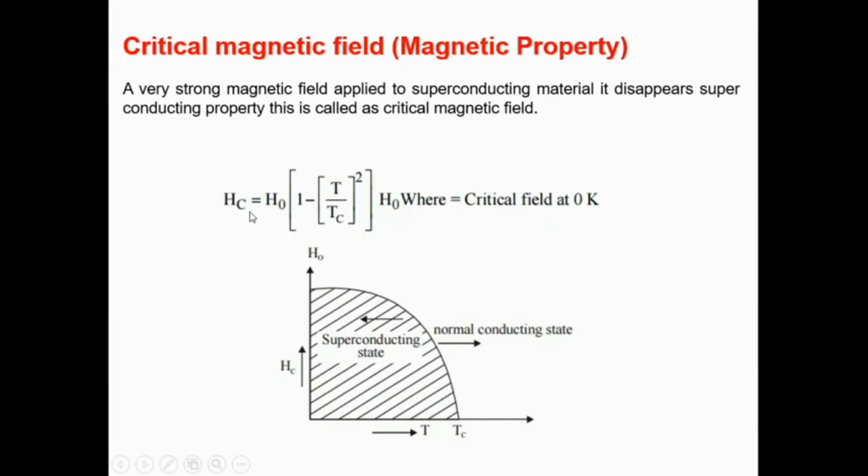Next is critical magnetic field. Similar to critical temperature, when a very strong magnetic field is applied to a superconducting material, it disappears the superconducting nature. This is called the critical magnetic field. Again, see the graph: along the x-axis is temperature and along the y-axis is the change in magnetic field. Within the boundary of the critical magnetic field and critical temperature, the material behaves like a superconductor. Beyond that limit, it behaves like a normal conductor.